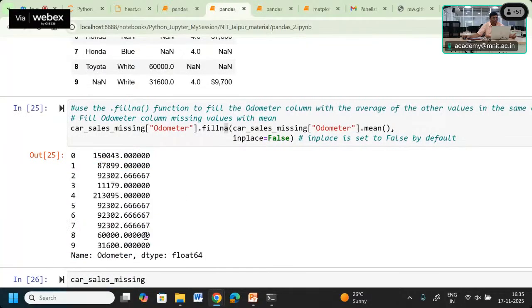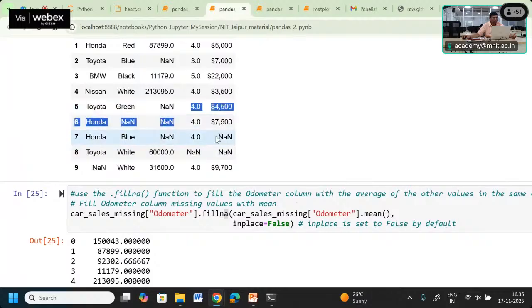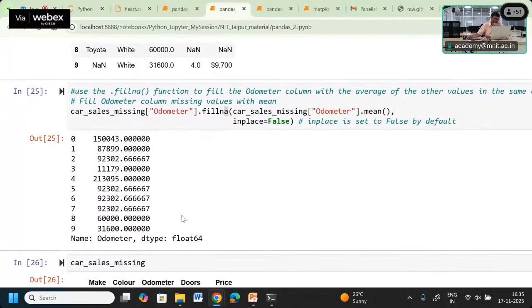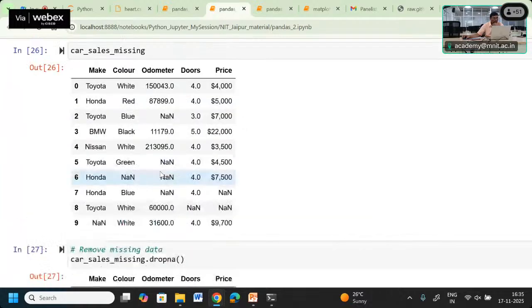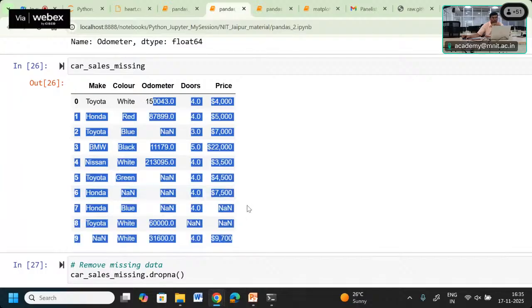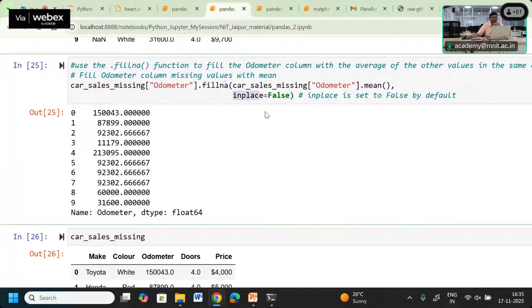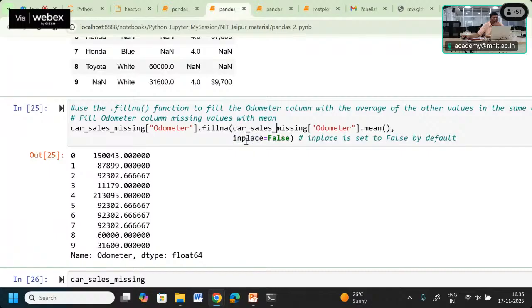Okay. It is filled with the average. All the values like 6,000 and 6,31 remain the same, but whatever the missing values at the column 5 and 6 rows, they are going to become the mean value, the mean average. So the missing values were filled with the mean value. Now you can see the car sales data frame: the original values are not changed. The original data frame does not change because we have set inplace to False. If you set inplace to True, then these values are going to be written into this data frame itself.